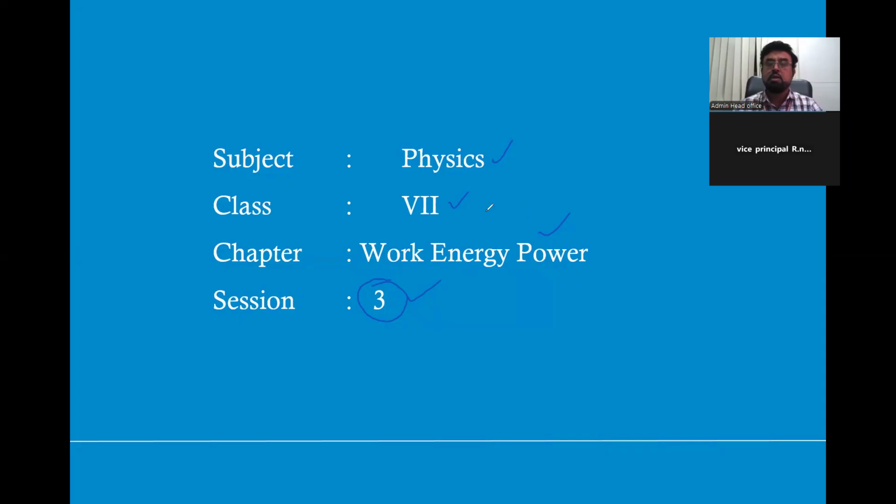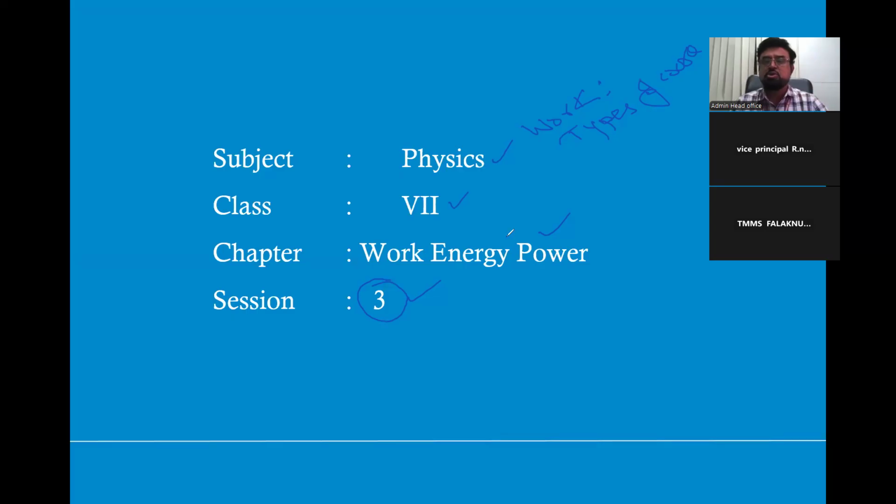But before that, let us recall what we learned in the last 2 sessions about work and energy. First we started discussing what is work and types of works. In the first session, we discussed what is work and the different types of works you can see in our day-to-day life. A simple definition is: when a body displaces along the direction of force, then the work is said to be done, which is given by force into displacement.